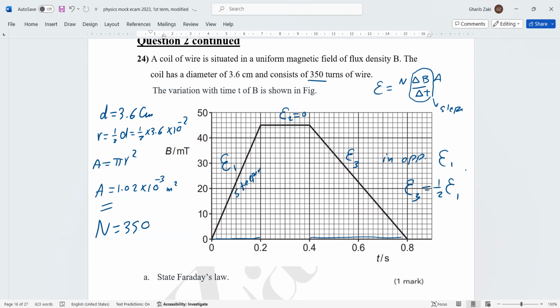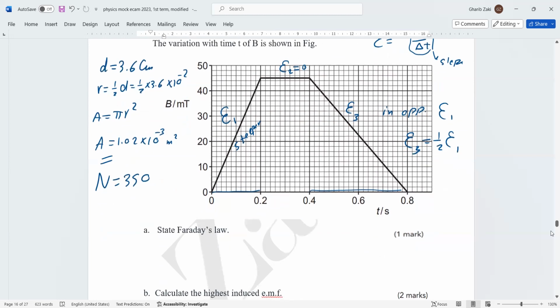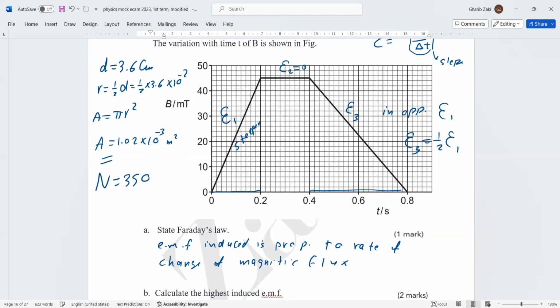Now this is the figure only, we just studied the figure. Now we need to answer the question. State Faraday's law. The EMF induced is proportional to the rate of change of magnetic flux linkage.